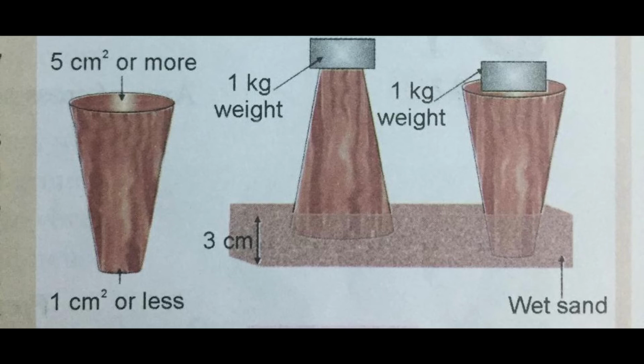That means if the area of cross section is less, pressure exerted will be more. If the area is more, pressure exerted will be less. The broader side of the wooden conical cylinder will put less impression in the sand, whereas the narrow area of the cross section of the cylinder would put more depression in the sand.